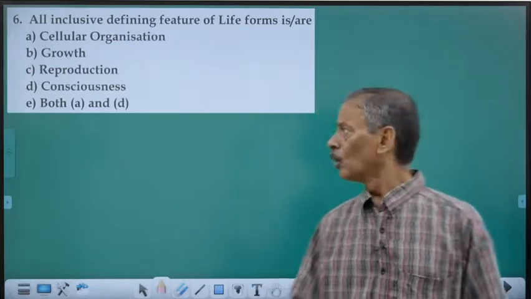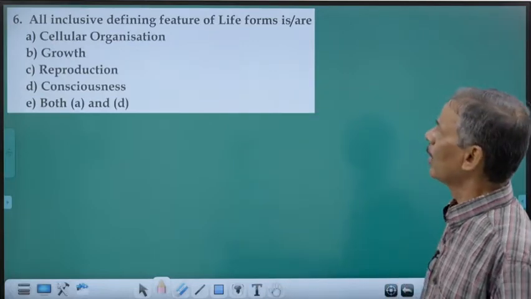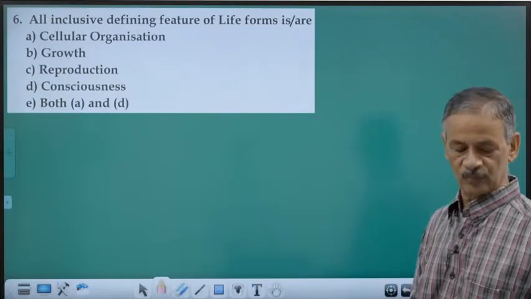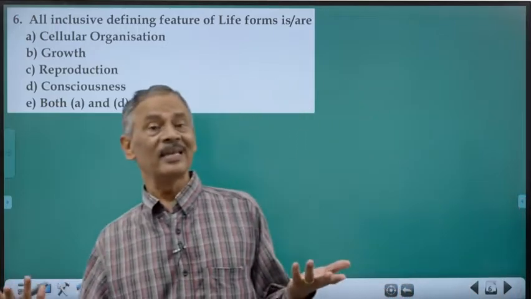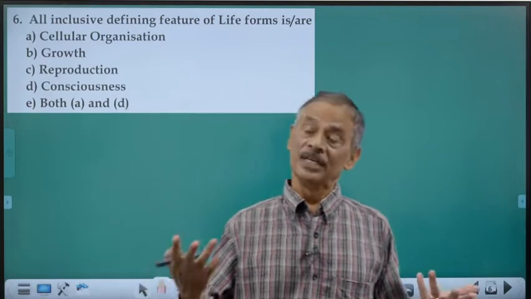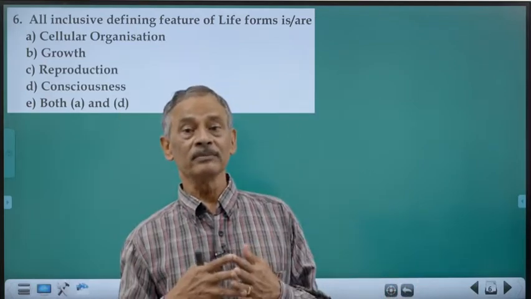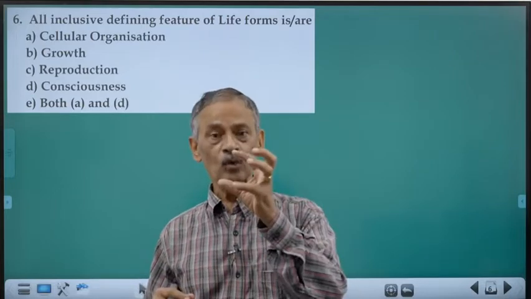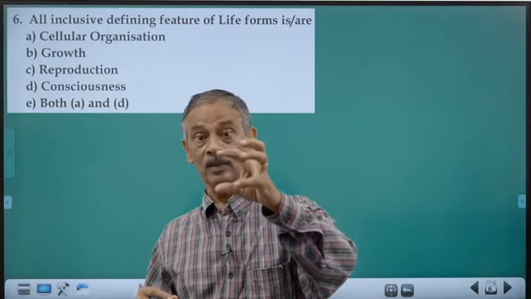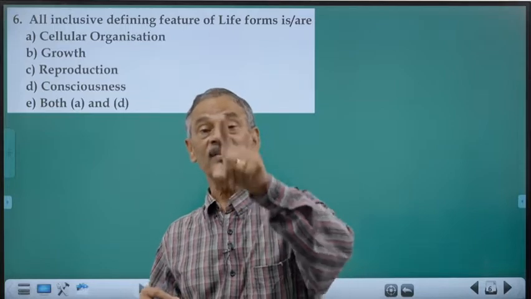Now, question number 6. All-inclusive defining feature. See, how can you define a living thing distinct from a non-living thing? A living thing will be having life. It shows certain properties. How can you see that a living thing is having life?